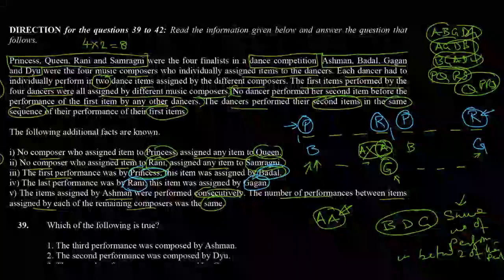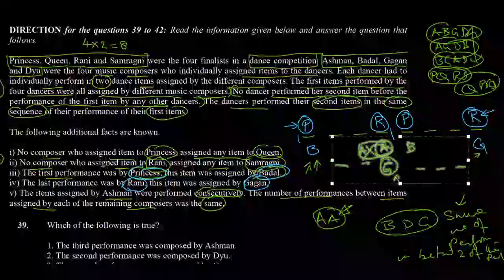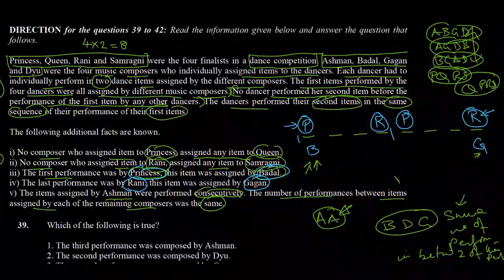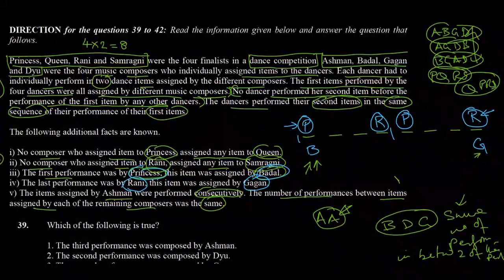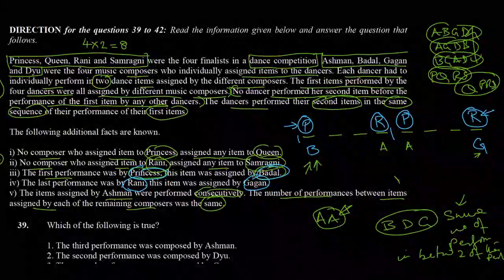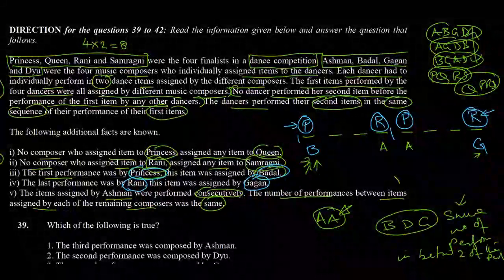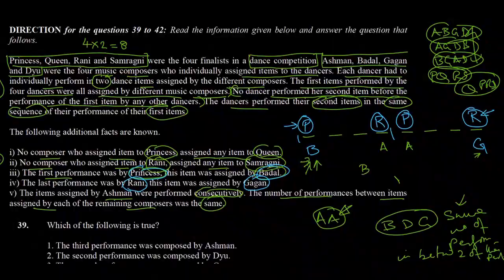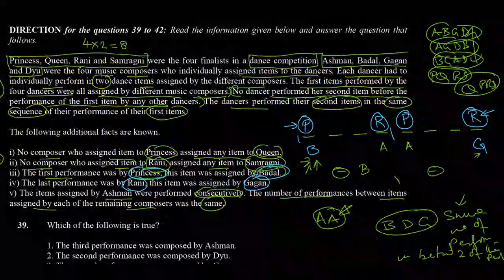So let's see the next option. The next option is that A can assign performance number 4 and 5. Now if this happens, then B can assign performance number 3. So there will be a gap of 1. So G has to assign performance number 6.